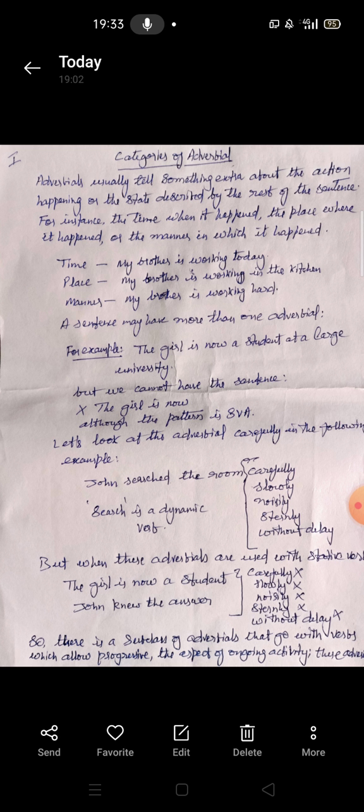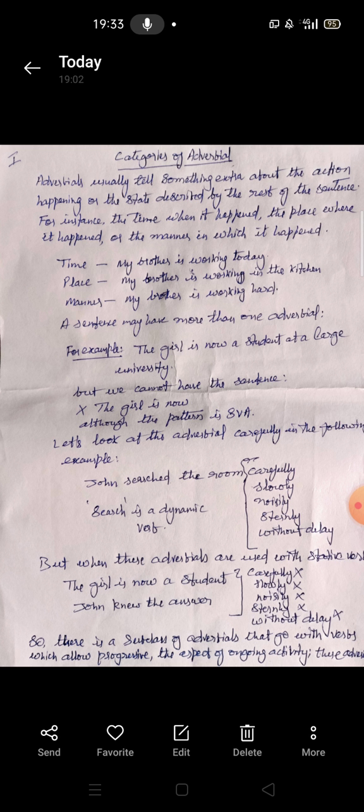So the girl is a student is a basic structure of the pattern SVC, that is subject verb complement, with the adverbials of time and place added to it. The girl is now, that is the adverbial of time, and at a large university shows the adverbial of place. So the girl is now a student at a large university. More than one adverbial.